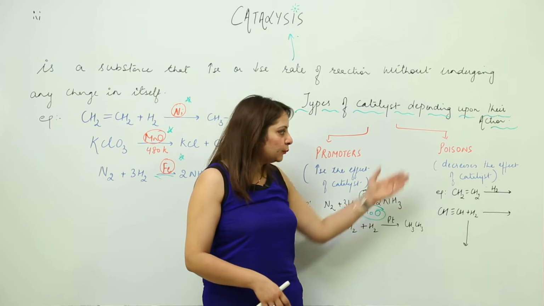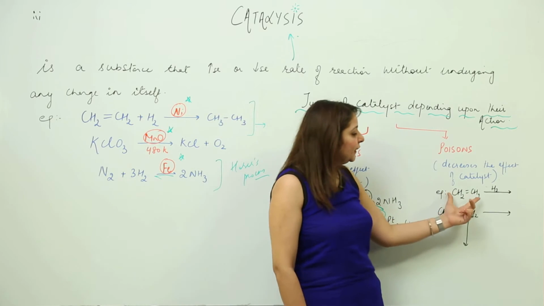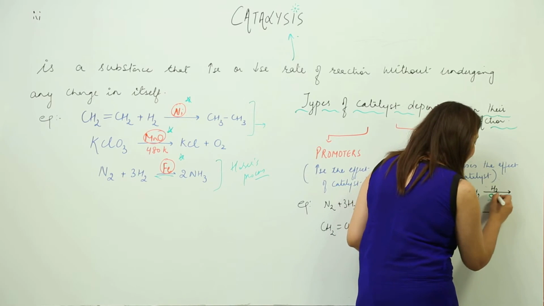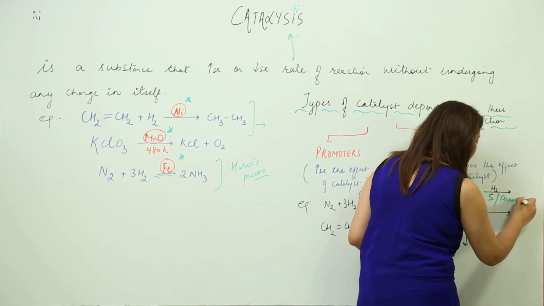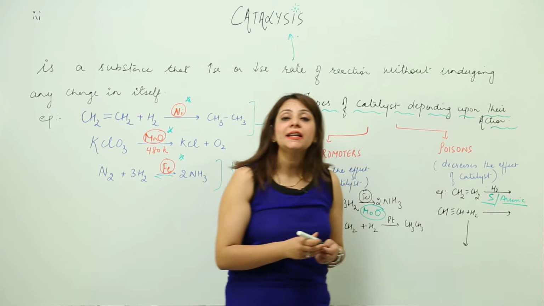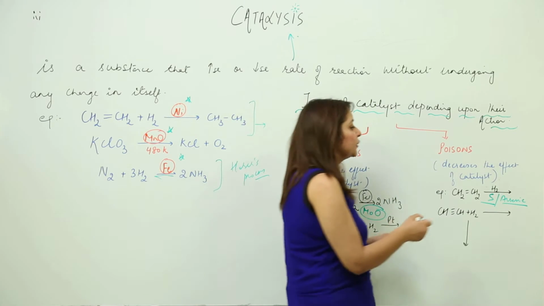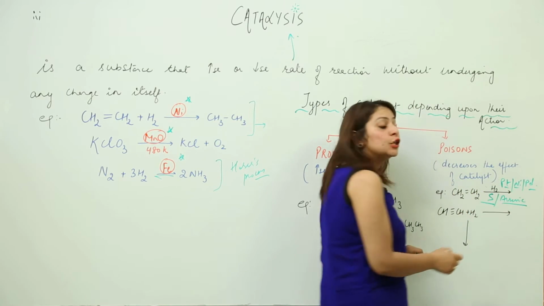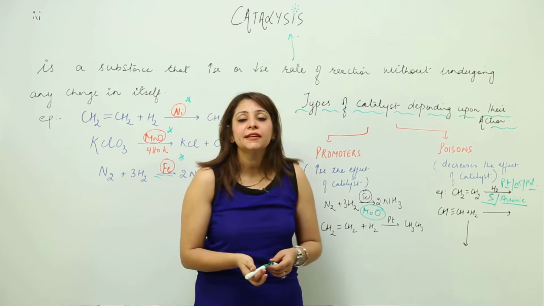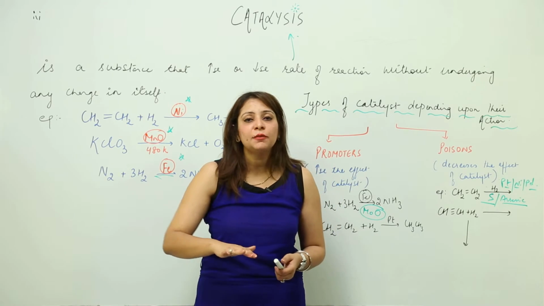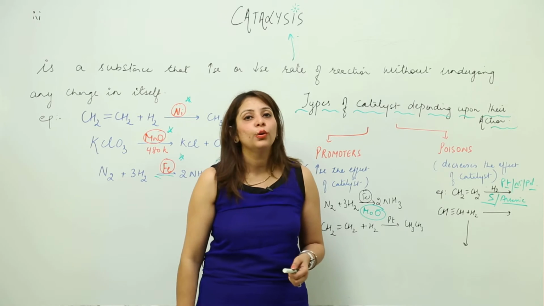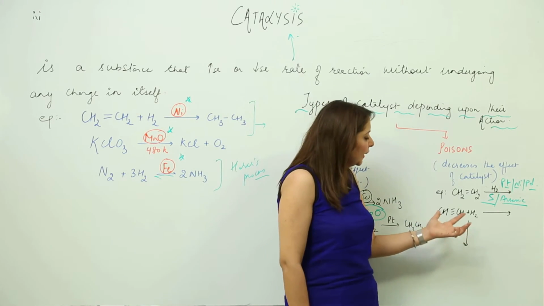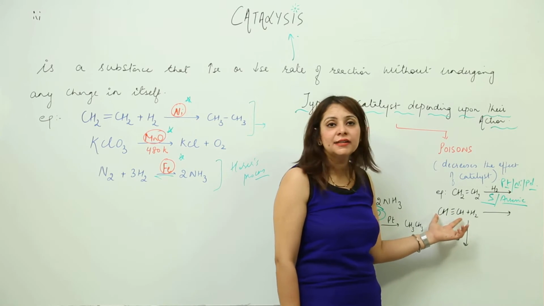Likewise, we have poisons. As we are doing the hydrogenation of oils, when we are doing it in presence of sulfur or arsenic, they act as poison here. They will just reduce the effect of platinum. As we know, nickel, platinum, palladium can act as a catalyst, right? So if we add sulfur along with that, it is just going to suppress the effect of the catalyst. That means it won't let the catalyst show its effect, and the rate of the reaction will not be affected. Likewise, here I am going to show the hydrogenation of ethyne.